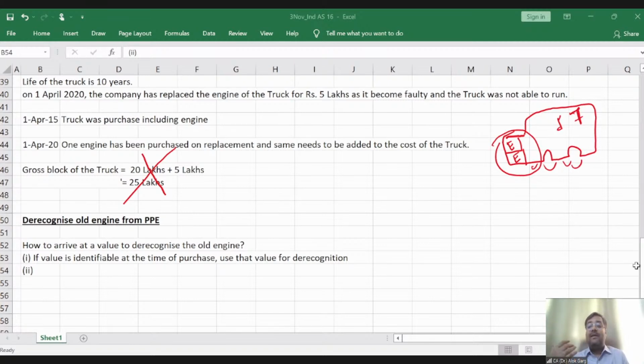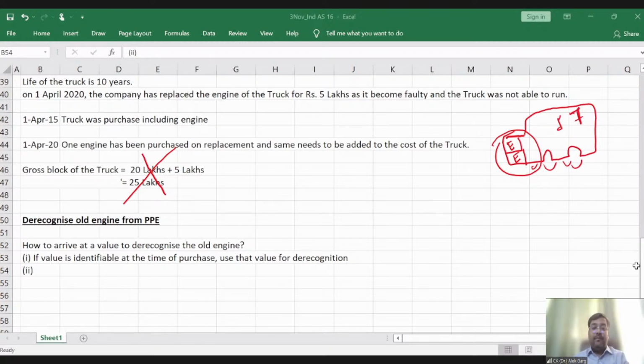Surrogate means a substitution cost or an alternative cost, and discount it to the present value to arrive at the original value. So if today's cost is 5 lakh rupees, and let's say the discount rate, the incremental rate of borrowing for the entity, is 10%, what would have been the cost 5 years back? So discount it to 5 years back. It will give you the present value at that point of time, which is of course less than 5 lakh rupees. So sir, how will we do that?